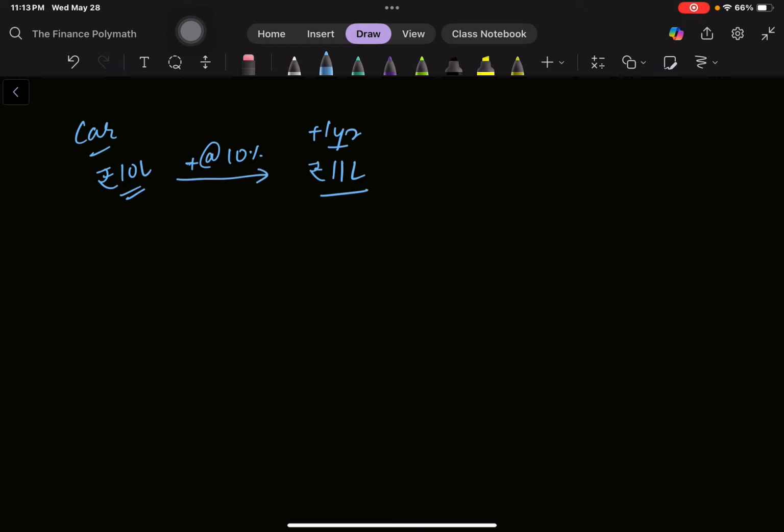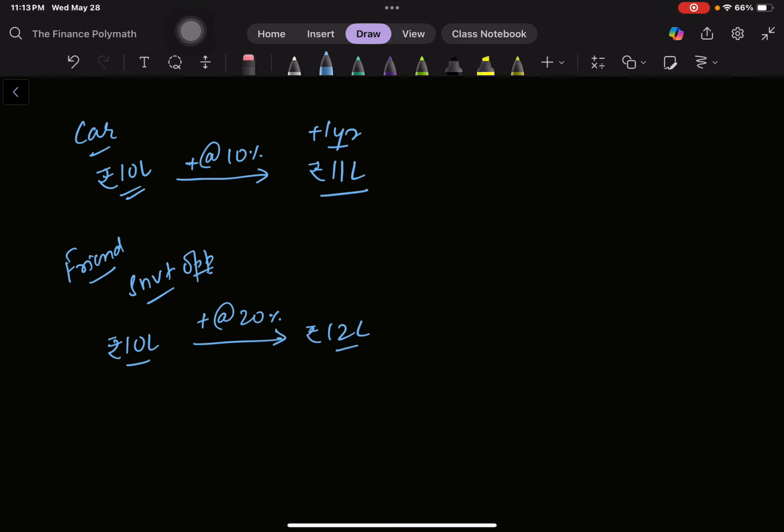You can actually grow your money. Now how? Let's say that you have a friend and he comes up to you and says that he has an investment opportunity. He says that if you give him 10 lakh rupees today, after 1 year he'll give you an interest rate of 20% and give you back 12 lakh rupees. He'll invest it somewhere and he'll give you 12 lakh rupees. So now you have two choices. Either you can buy the car for 10 lakh rupees, or you can give money to your friend and he'll invest it, and after 1 year you'll get 12 lakh rupees.